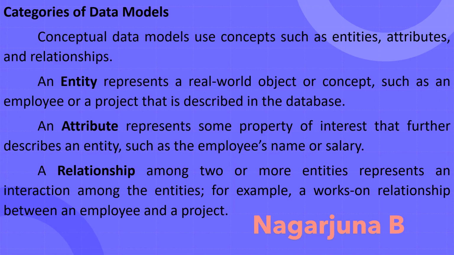An employee is working for a particular department, and like this we can have relationships, and those relationships are obtained only among the entities. What kind of interaction they represent is called a relationship.